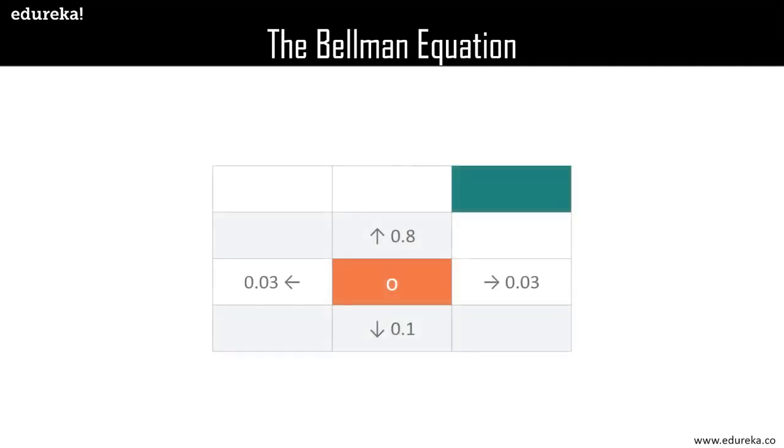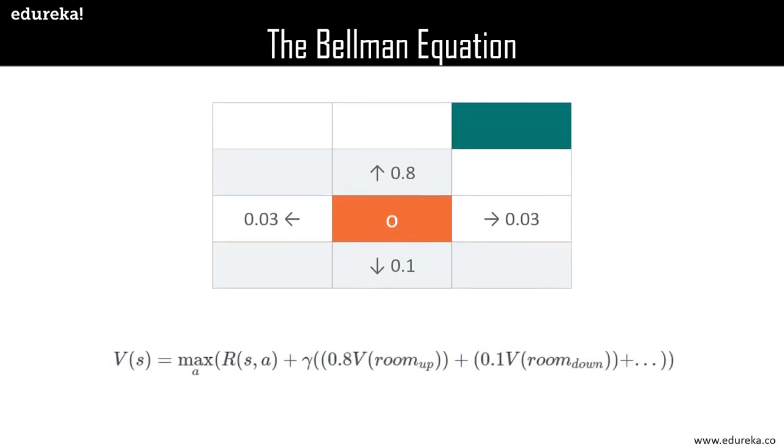Now let's take a look at this example here. When we associate the probabilities to each of these turns, we essentially mean that there is an 80% chance that the robot will take the upper turn. Now, if we put all the required values in our equation, we get V of S is equal to the maximum of R of S comma a plus gamma of 0.8 into V of room up plus 0.1 into V of room down, 0.03 into V of room left plus 0.03 into V of room right.